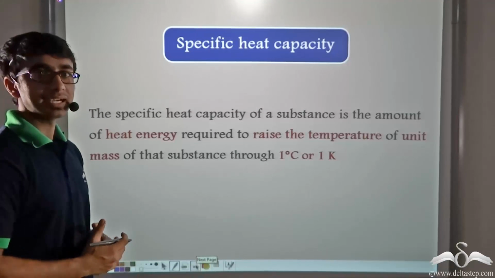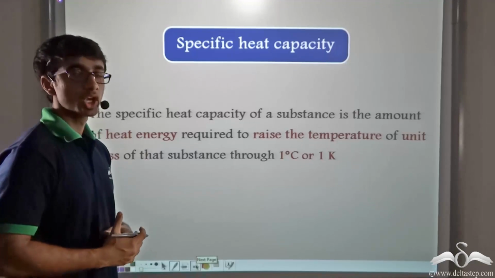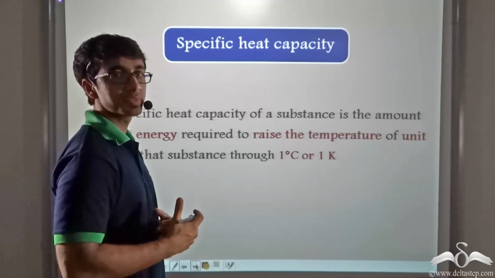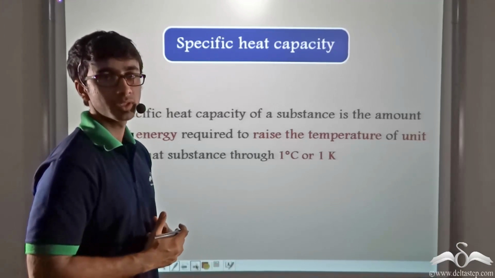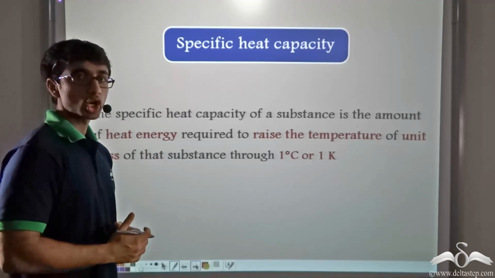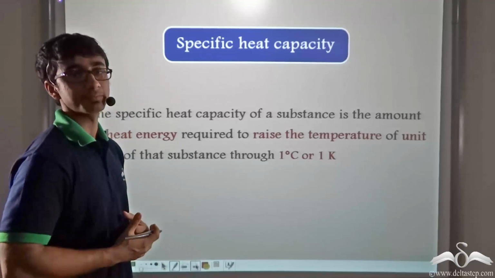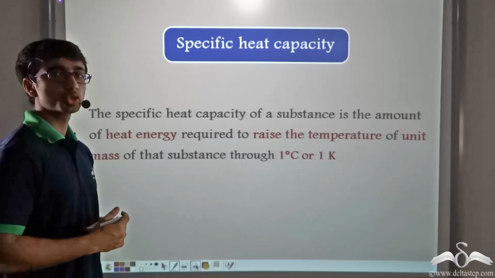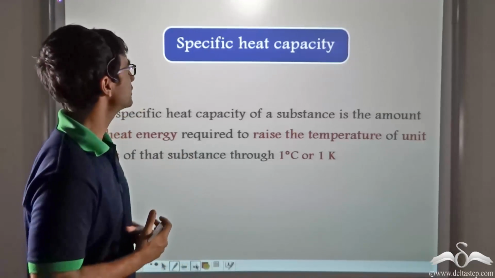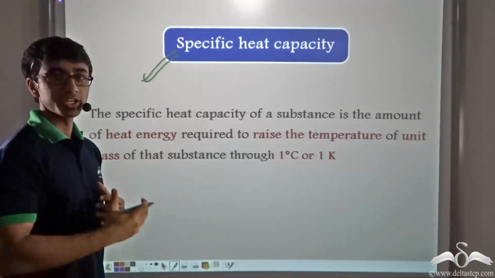Now we find that heat capacity is a quantity which does not have mass in it. In other words, if we are to consider different bodies having different mass, their heat capacities will be different. Even if we consider the same body, let's say water, of different masses, then each mass will have a different heat capacity. So there was a need for scientists to come up with a quantity that is independent of mass. This is the reason why specific heat capacity, a new quantity, was brought into play.